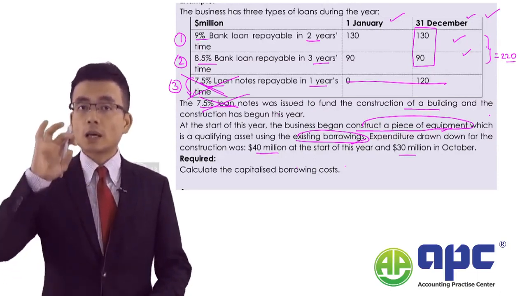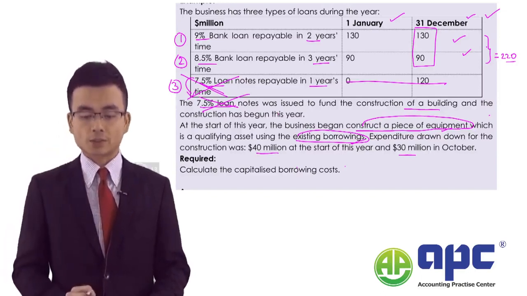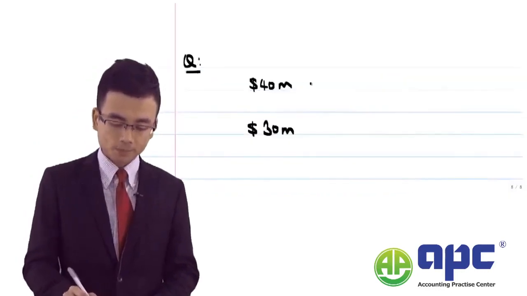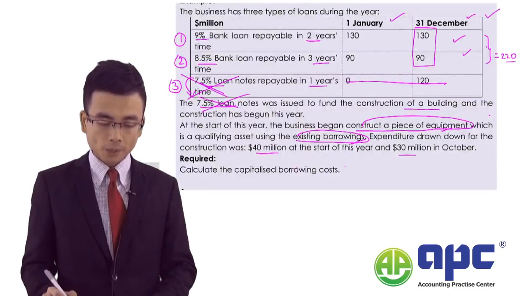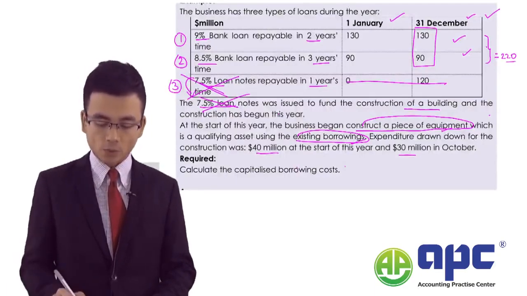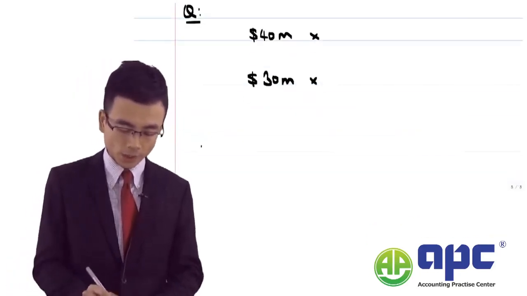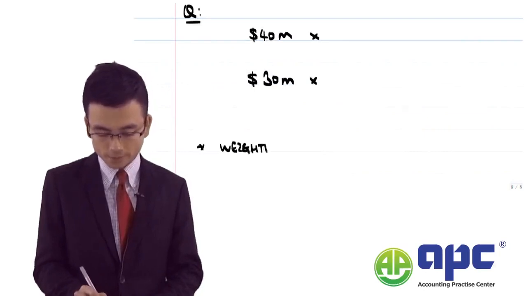And we're going to calculate somewhere between these two, which means the weighted average rate. So if that's the case, the rate they're going to charge would be 9% and 8.5%, but we need to calculate the weighted average rate first of all. So we start working out the weighted average rate.